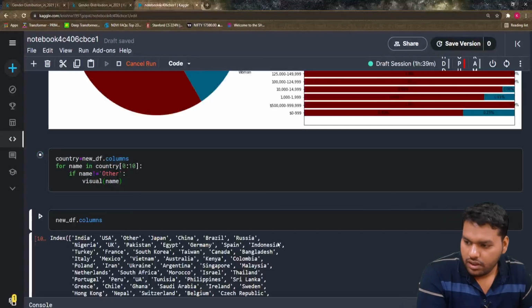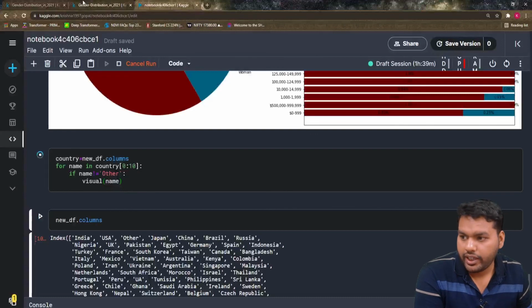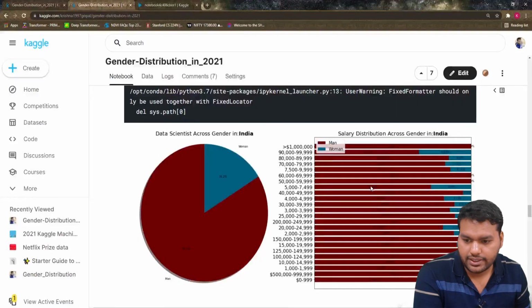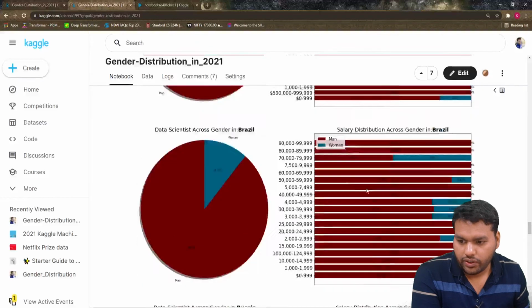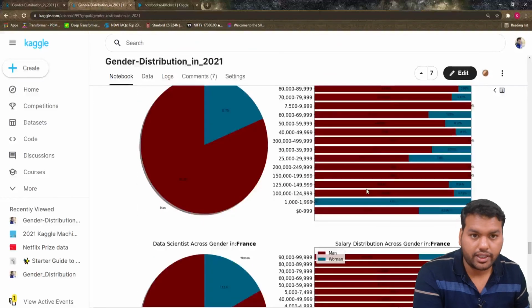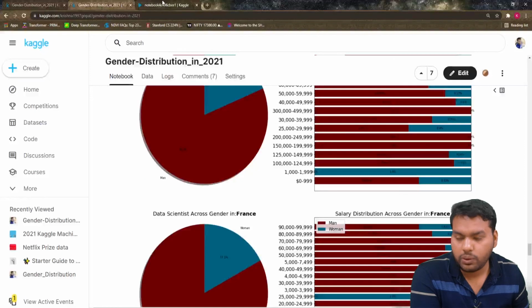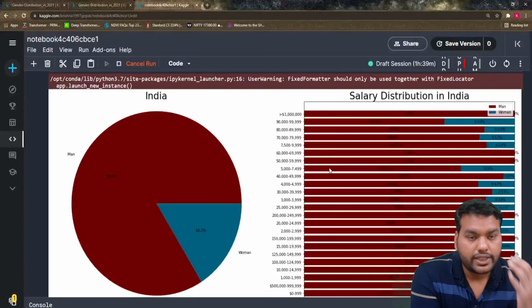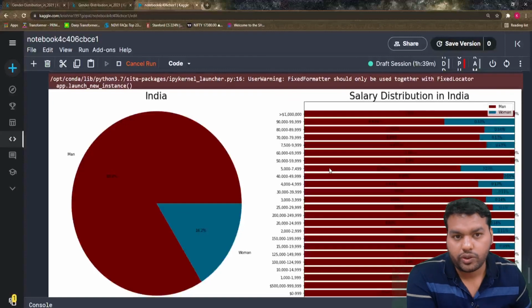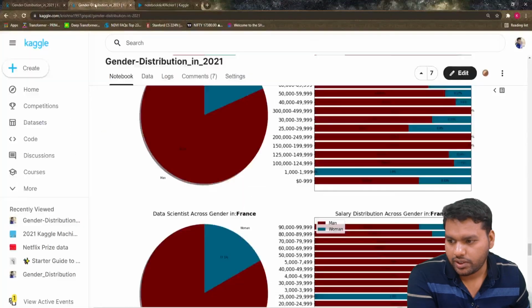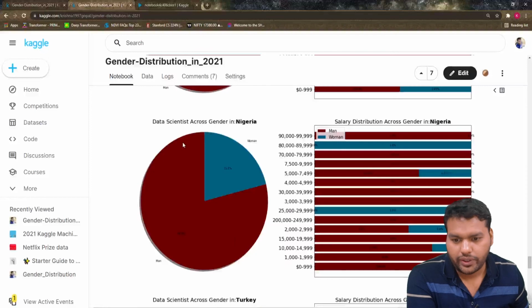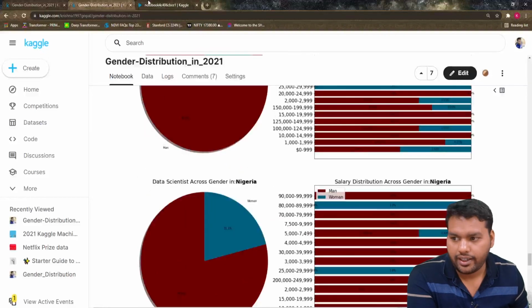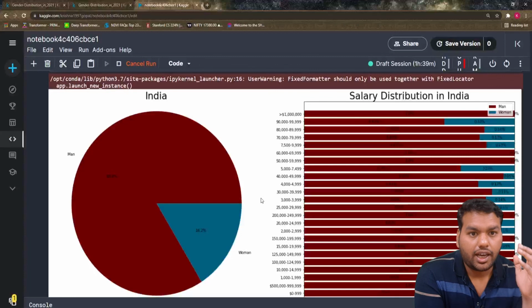Okay guys, as it's taking time, I already showed you that you will get the result like this, and this I already put in my notebook. If you are interested, then go and check my notebook on Kaggle. I will also put this link. Like we got for India, we will get for the USA as well soon, and we will get for all the countries. So let's end this video here because what I wanted to show has already come, and the result is already here. You can go and check on Kaggle.